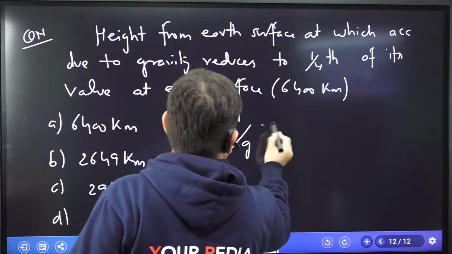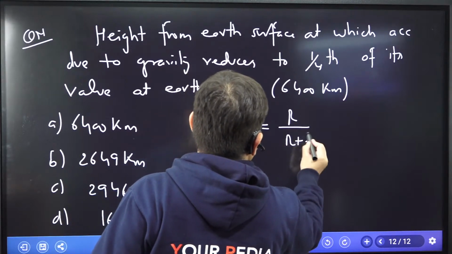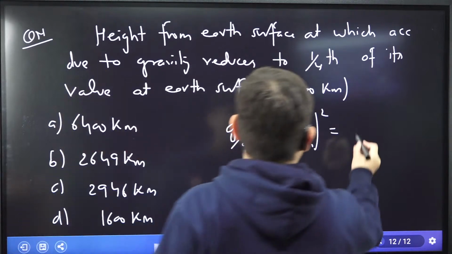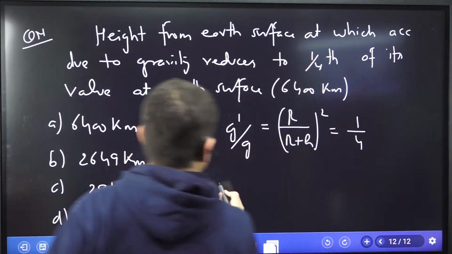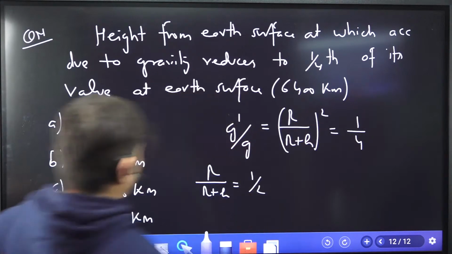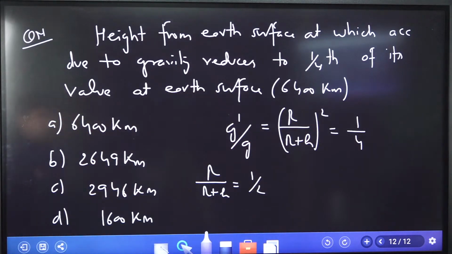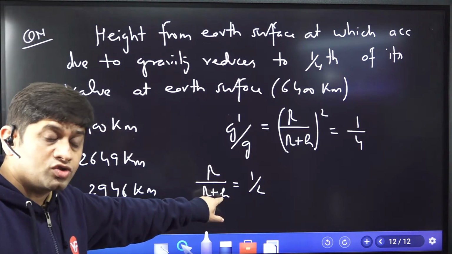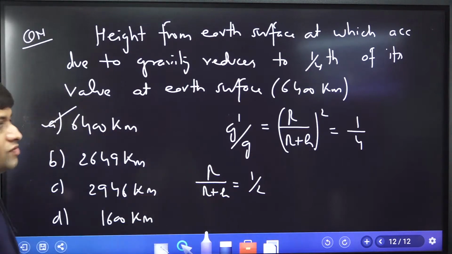g dash by g is equal to (R over R plus h) whole square. Now g dash becomes 1 by 4th of g, this is 1 by 4. So R over R plus h is equal to 1 by 2. Tell me what should be the value of h? Very clear, reverse substitute. This R is 6400, so if I make this h also 6400, then the answer will be 1 by 2. Reverse substitution is going to work for us.